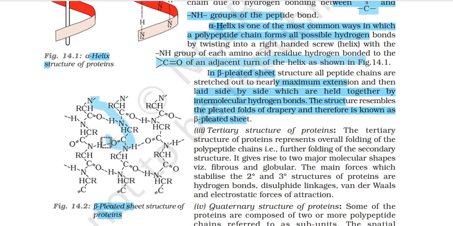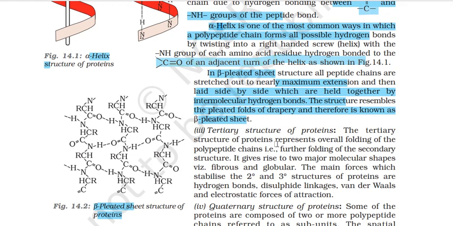So this happens basically. Alright, I think I'm messing it up a little. I'm just going to erase this. I just hope you're able to grasp how it is in a pleated manner. But what happens in this is that all the polypeptide chains are stretched to the maximum, and then side by side linkages will form. This was up and down, and here from the side chains will form, hydrogen bonds again, intermolecular hydrogen bonds.